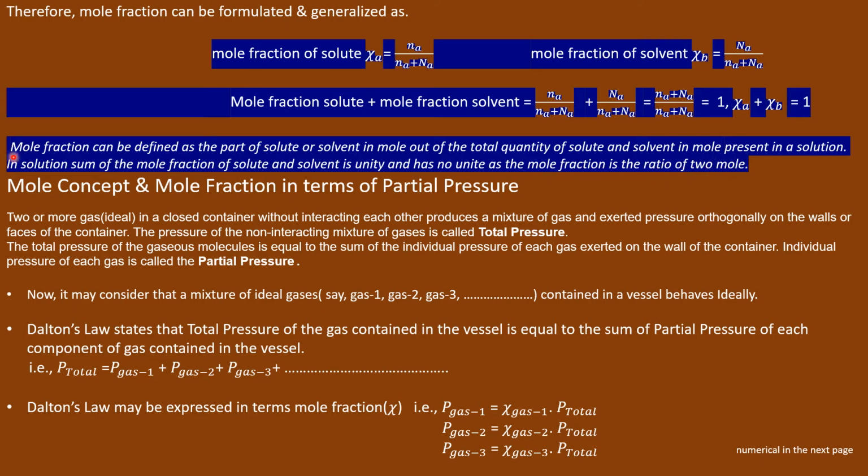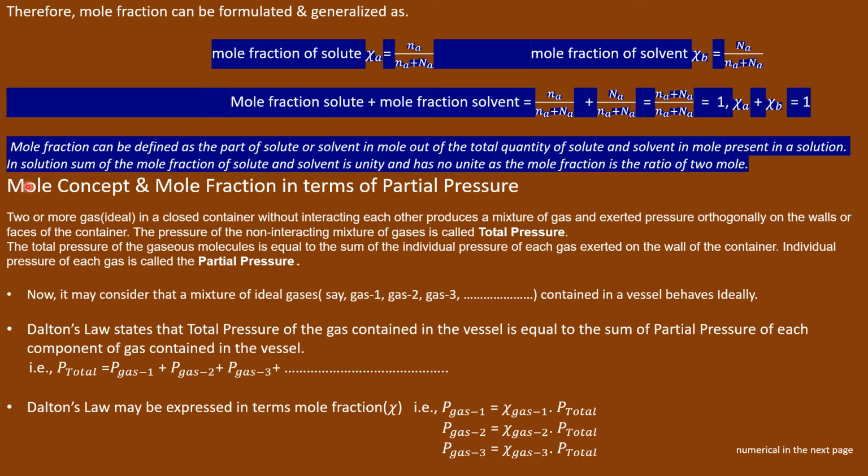Now again, mole fraction can be defined as the part of solute or solvent out of the total quantity of solute and solvent in mole present in a solution.